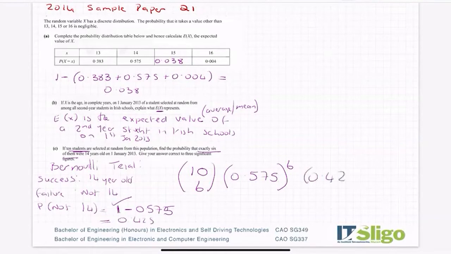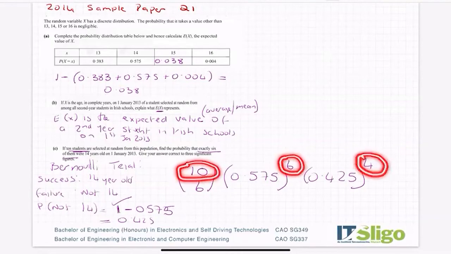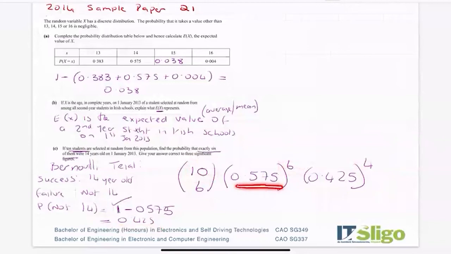So that's the probability that they're not 14, and I need 4 of them. Okay, so out of the 10 students, I have 6 of them that are age 14 and 4 of them that are not 14. This is the probability that they're 14, the 6 that are 14. This is the probability that they're not 14, and I need 4 of them.